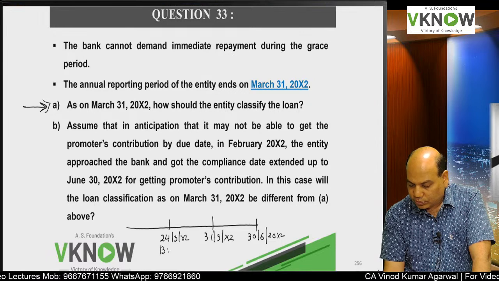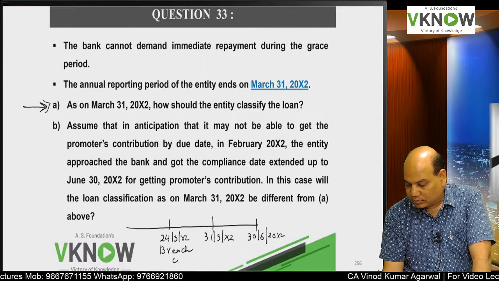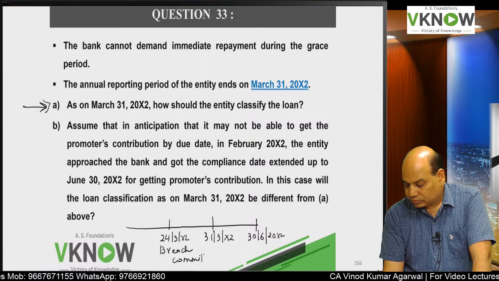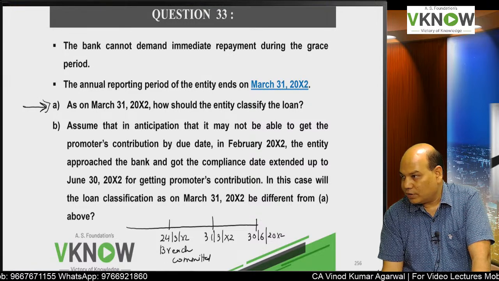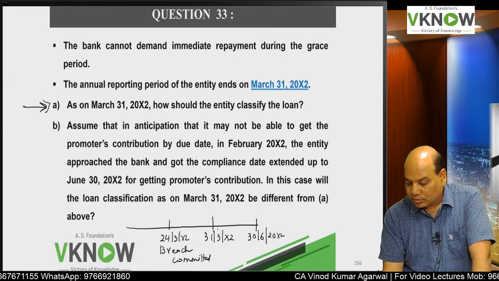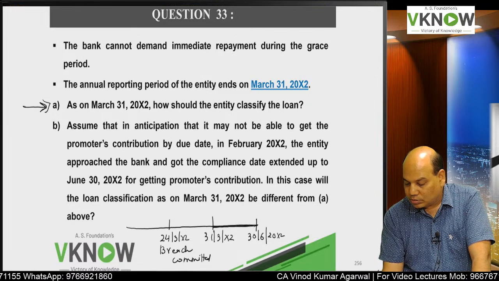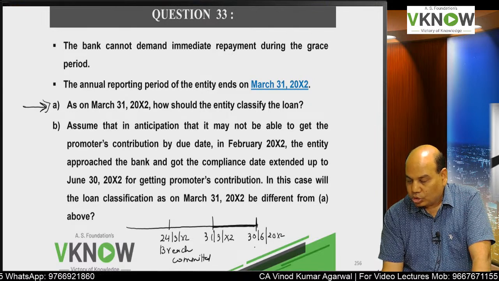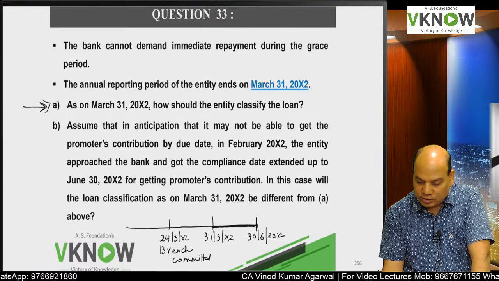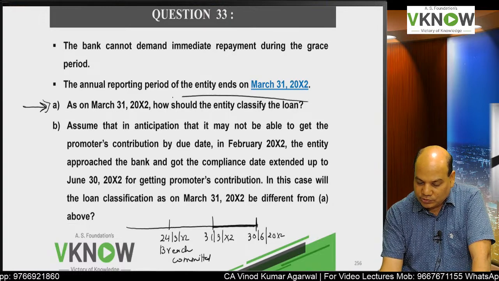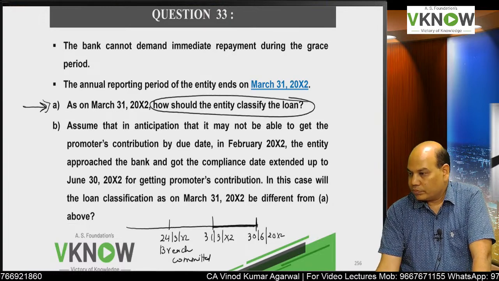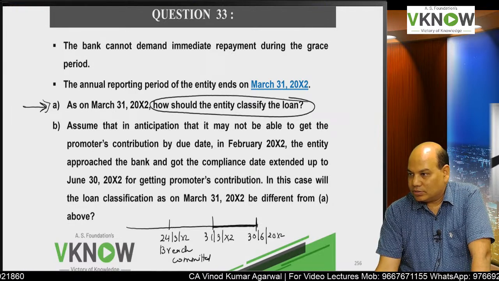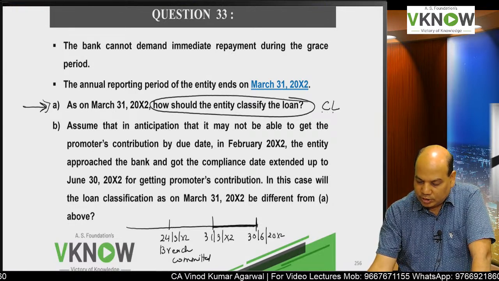Breach committed. The breach has not been rectified and the grace period is only 3 months, not more than 12 months from the balance sheet date. So anybody who would be answering, first answer? Current or non-current? Current liability.